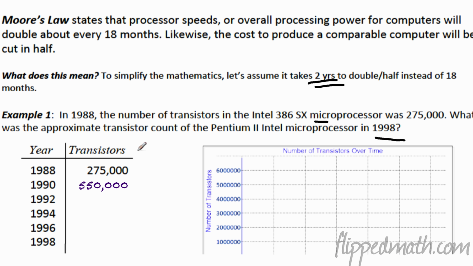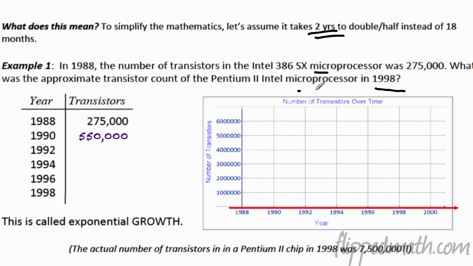All right, so here's what I want you to do. As it says, we're going to assume every 2 years, it doubles. So you can see I filled in the first part of the table there, 275. It'll go up to 550. You double it. Keep doubling, fill out that table, and then graph it. Pause the video and do all that by yourself. Try and keep this video short. Ready? Go. Pause the video.